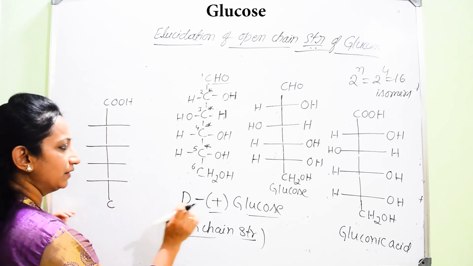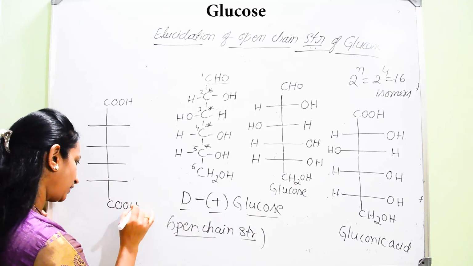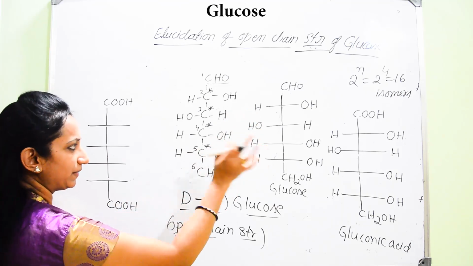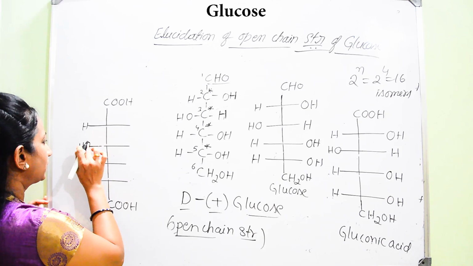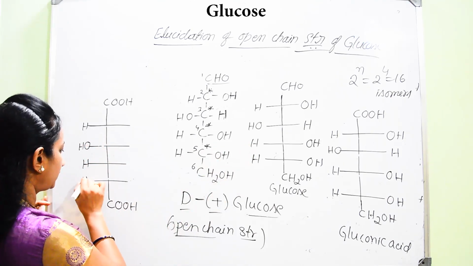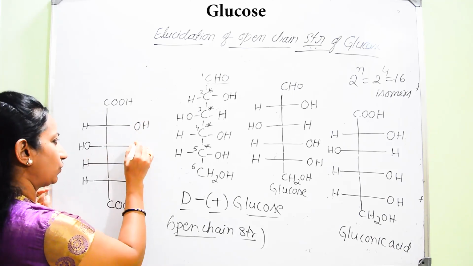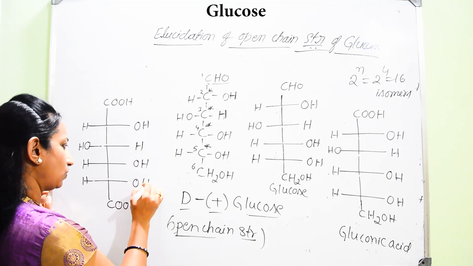Even the CH2OH is undergoing oxidation, so you get 2 carboxyl groups at the terminal positions, and the remaining will be as it is: H, OH, H, H, and the opposite sides H, OH, OH, H, H, OH, H, OH.